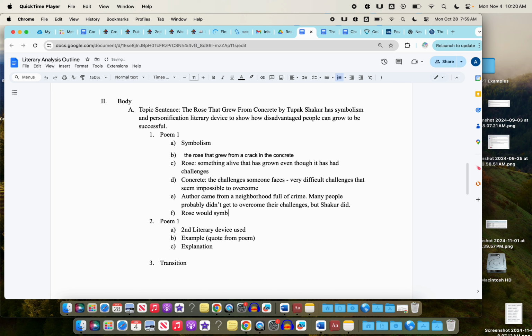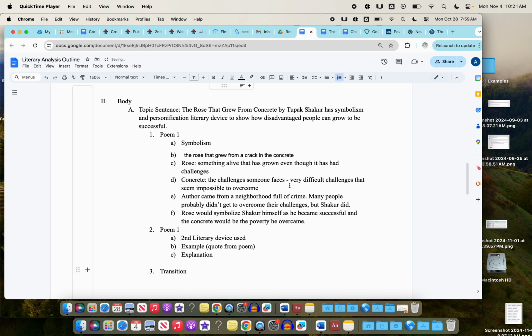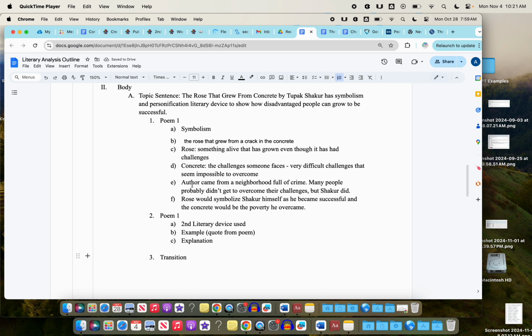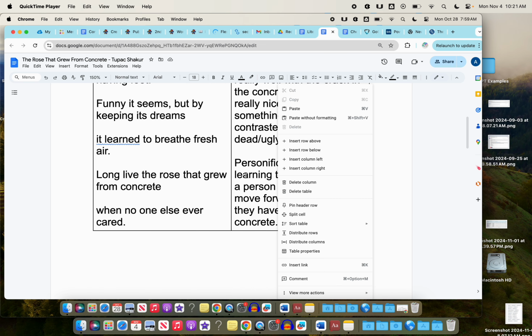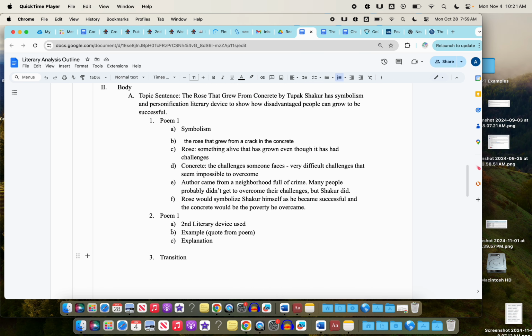Okay, so we're going to relate this back to the author, why the author might have used this. The rose would symbolize Shakur himself as he became famous and successful. And the concrete would be the poverty that he overcame, and many other people had to overcome this particular poverty. So I'm thinking about, how does this symbolism relate back to the author? Why does the author use this? And so, okay, now we're going to go on to personification, because we have a lot of stuff here.